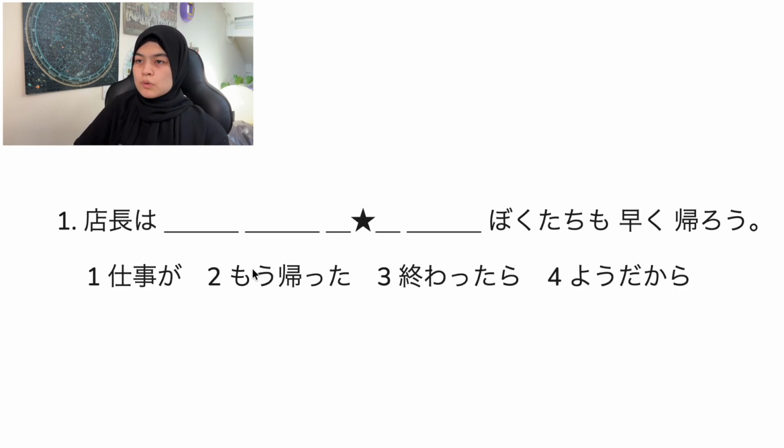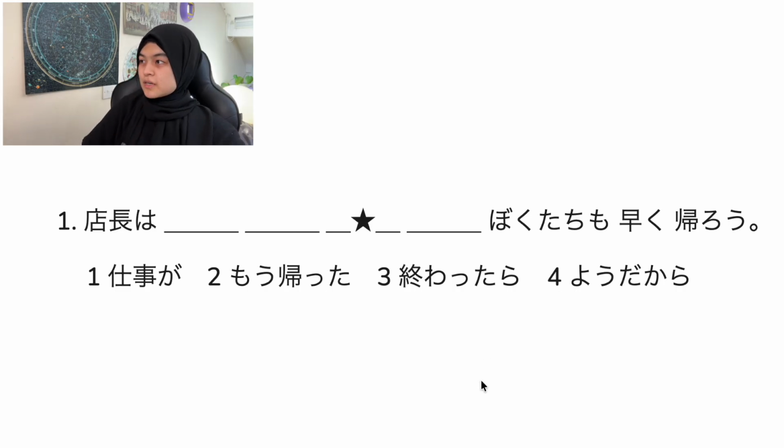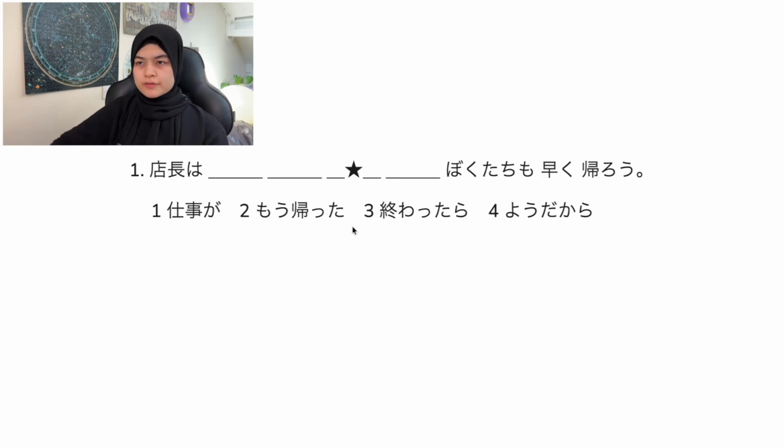仕事が、もう帰った、終わったら、ようだから. This question is also loaded with a lot of grammar points that students find difficult. That is the variations of yo. You know, yo can appear in so many different situations, and it appears here in one of its forms. And the other one is tara in 終わったら. This is a conditional, which a lot of people also find confusing. But don't worry, I'll explain it right now. Let's look at 終わったら first.